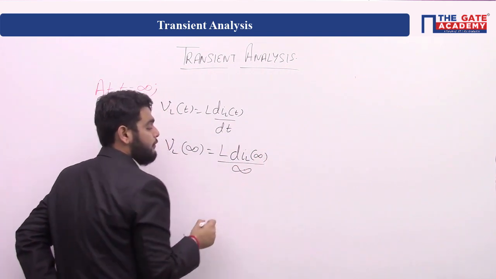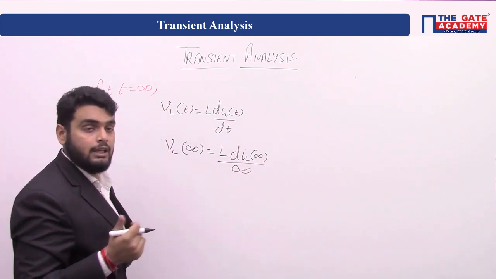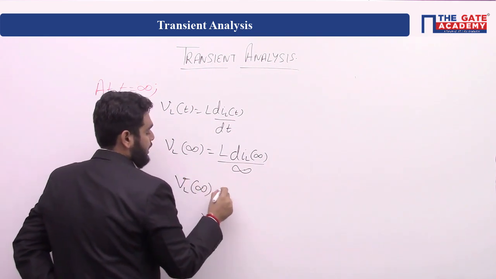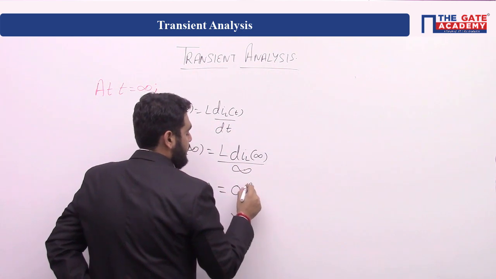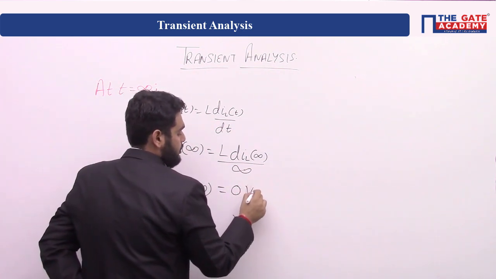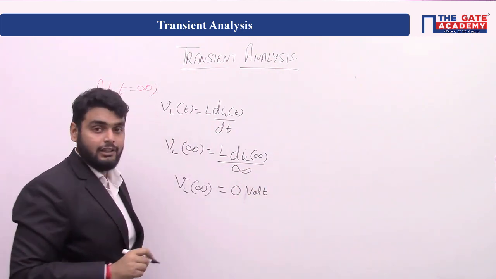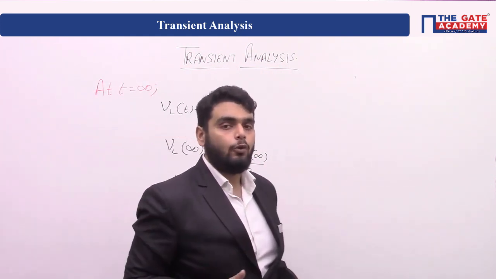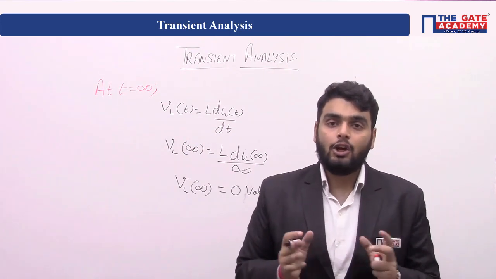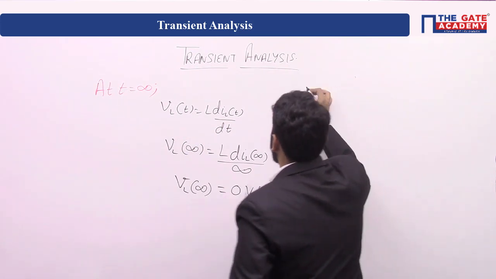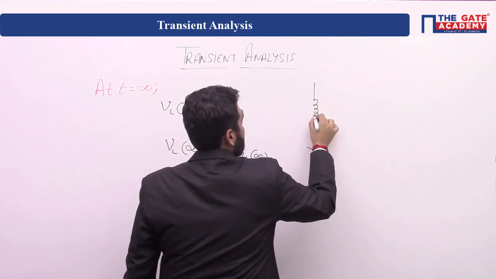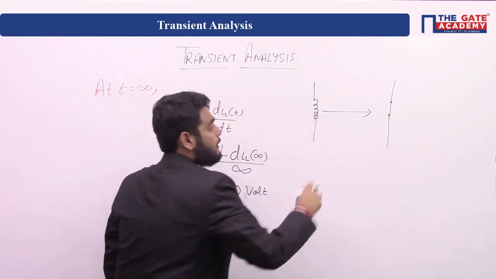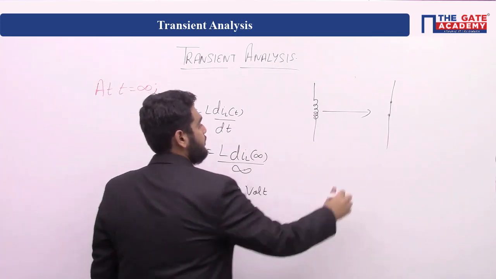What is the change in time? Infinity. And 1 upon infinity is how much? 0 volt. So, voltage across the inductor at infinity is how much? 0 volt. If across some terminal or branch there is 0 volt, it means what? Short circuit. It means at t equal to infinity, our inductor will behave like a short circuit, like this, at